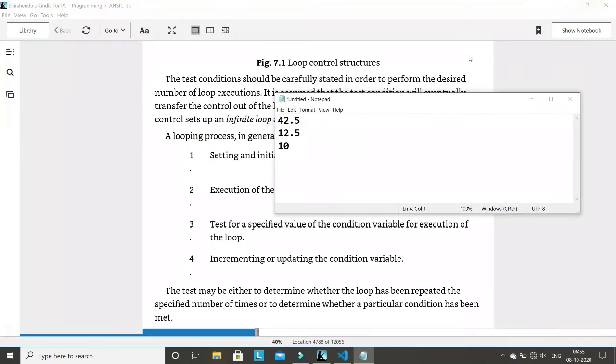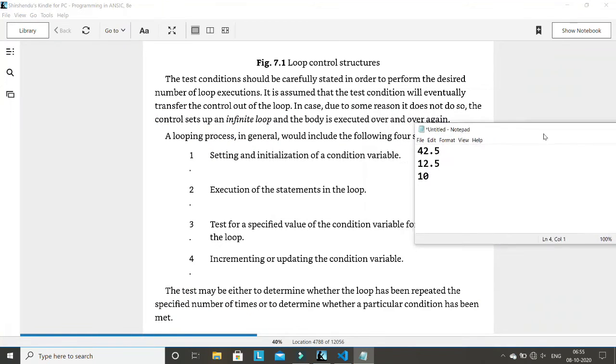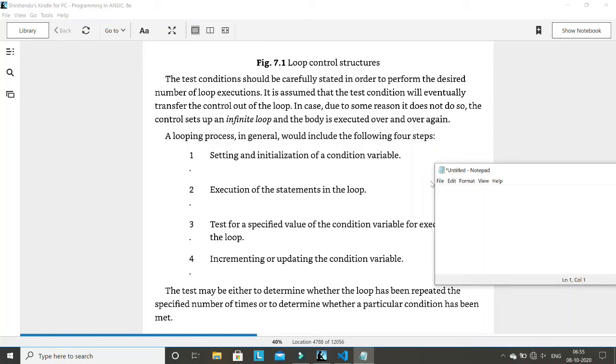Let me write a loop statement here, so it will be easy for you to understand. So see, the points here are one, two. This is the initialization point, this is execution, this is testing the condition, and this is incrementing or updating. So these are the four generic points, but these points are not sequential every time for any loop.